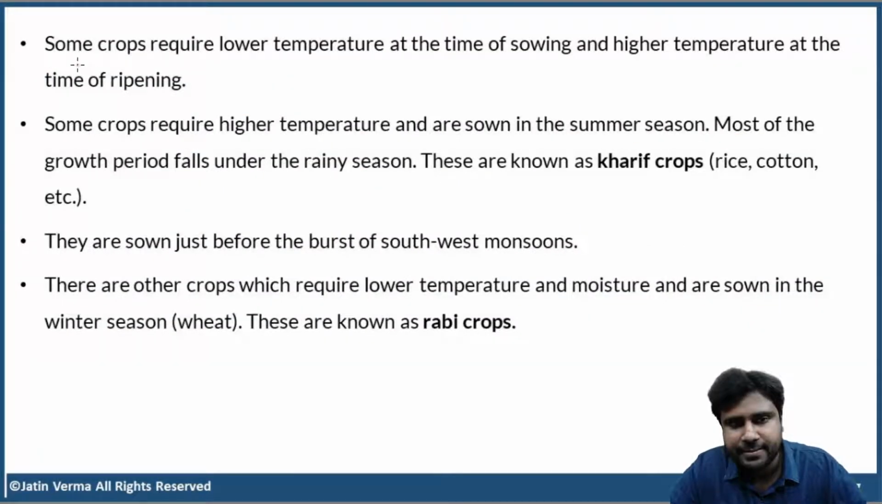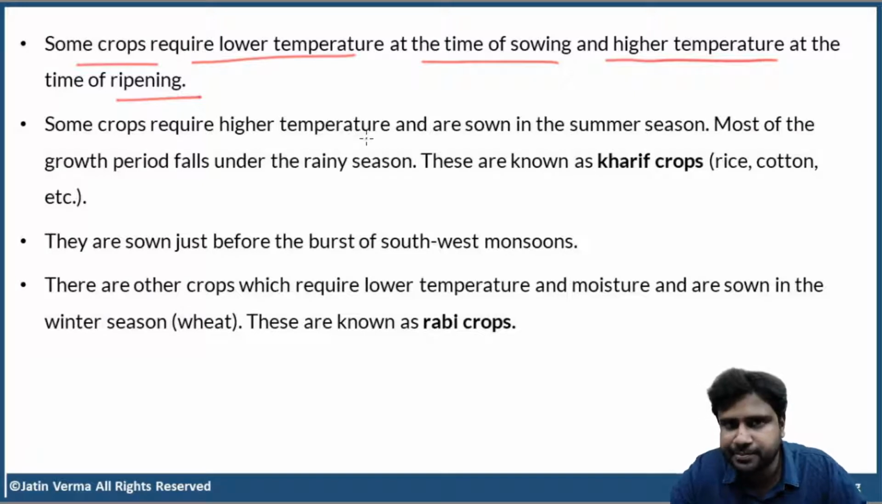Now, some crops require lower temperature at the time of sowing and higher temperature at the time of ripening. Some crops require lower temperature at the time of planting the seed and higher temperature at the time of ripening of the fruit or vegetable. So, when do you cultivate such crops? You sow the seeds just before summer, and during summer, the fruit or vegetable will be ripened, and then you